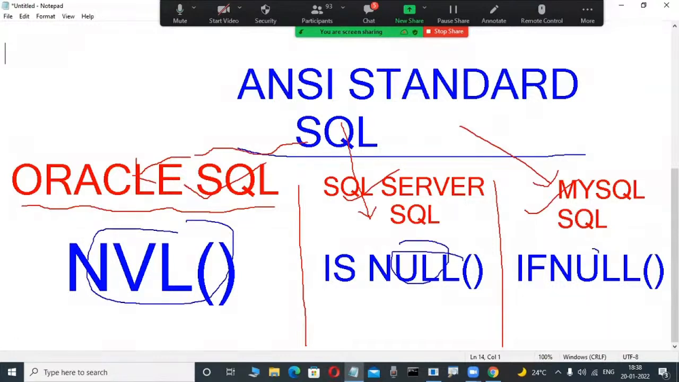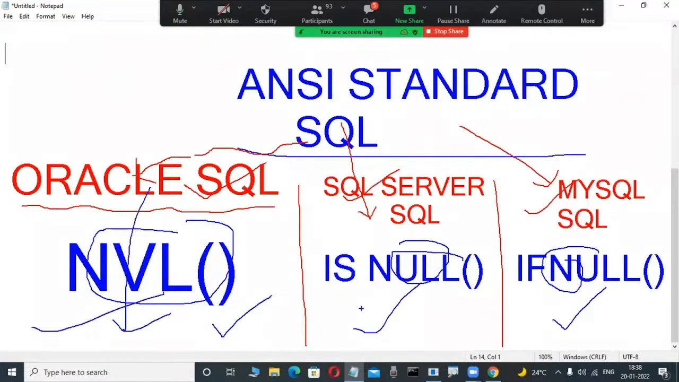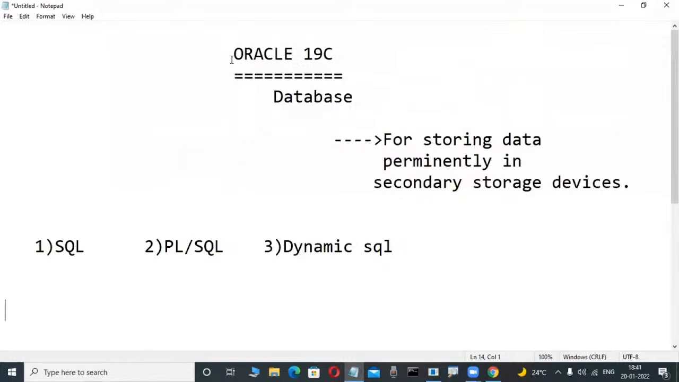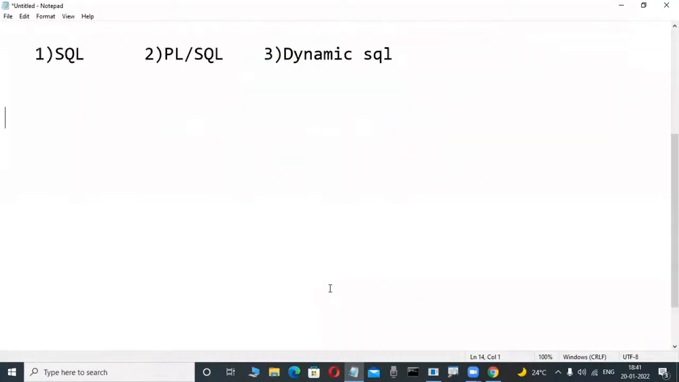And the syntax is totally different. The create procedure syntax is different here, and here also different, with slight differences. Suppose some function like MONTHS_BETWEEN is there, that is in Oracle SQL only. Can I use the same function in SQL Server SQL? No, there is DATEDIFF, another function. That's why always what we learn is that SQL is an ANSI standard language.